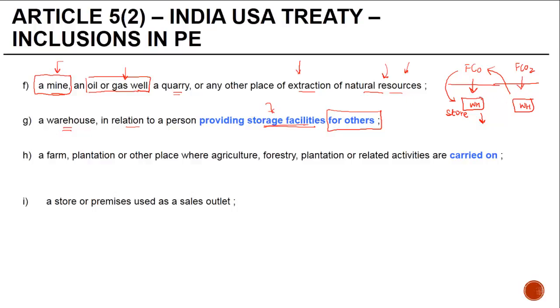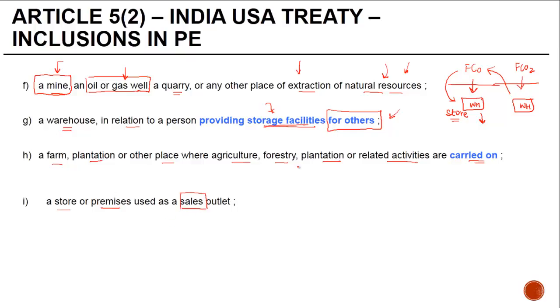When you are storing your own products, it may still amount to a PE under a different clause, but not for the purpose of this particular clause. A farm, plantation, or other place where agriculture, forestry, plantation, or related activities are carried on. A store or a premise used as a sales outlet.